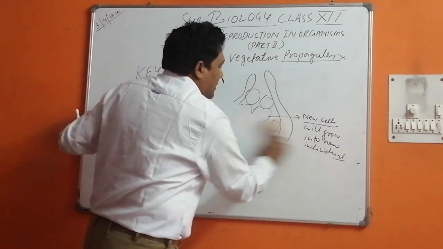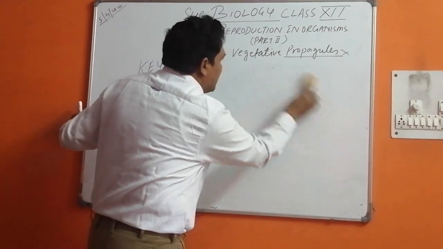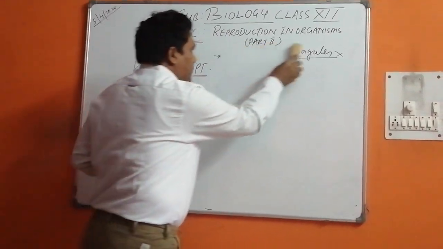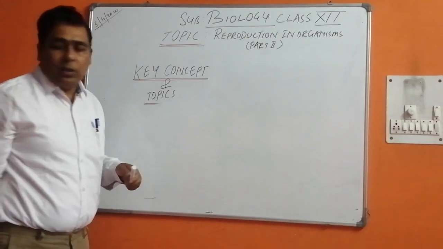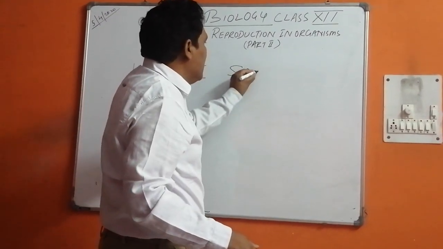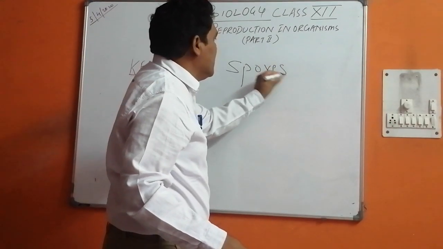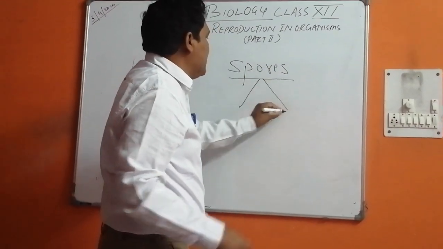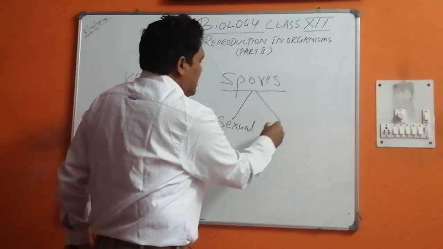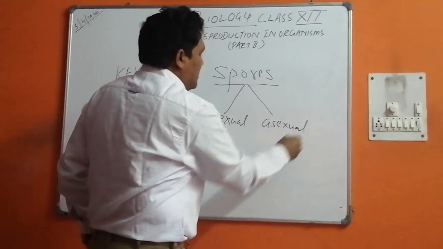Okay, children. Then after that, I will be discussing the gametes and the spores. This is very important. Already I talked about the spores, but I need to tell you more about them. Spores can be of both types: sexual spores and asexual spores.